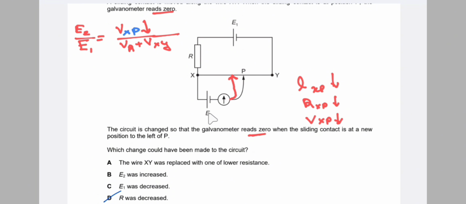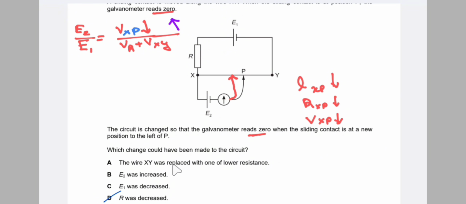And we know that E2 by E1 is equal to the voltage XP by the voltage at R plus the voltage XY. To make the galvanometer reading 0, we need to increase the upward side to keep the equation constant. So basically we need to increase the above part.